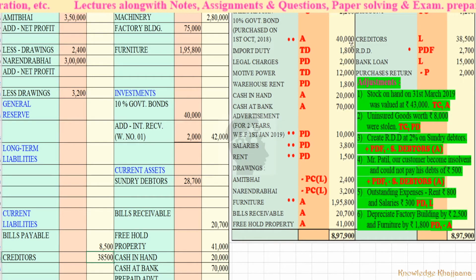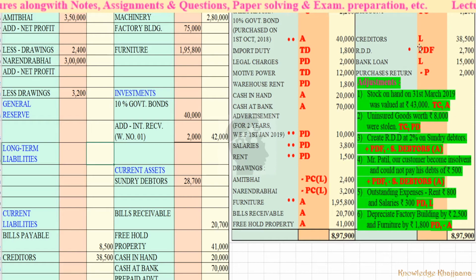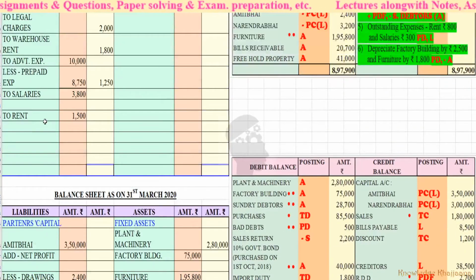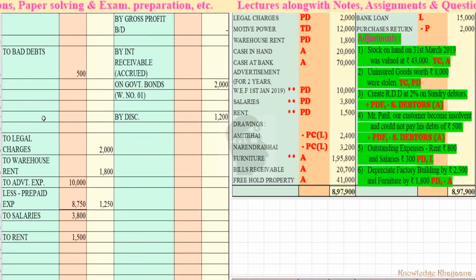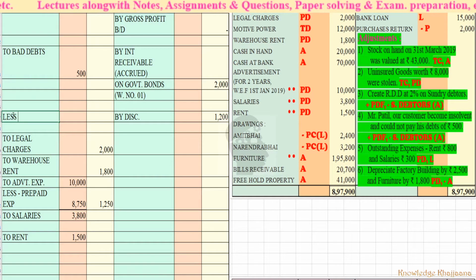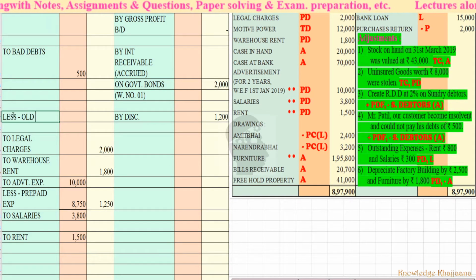Next, RDD. RDD will go to the profit and loss account, debit side. Old RDD will get deducted from the bad debts. How much is it? Rupees 2,700. We will deduct here less old RDD, rupees 2,700.